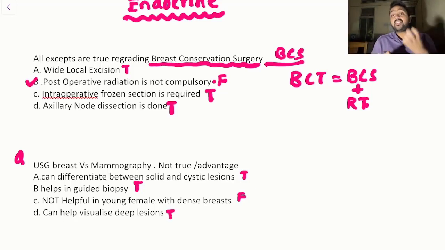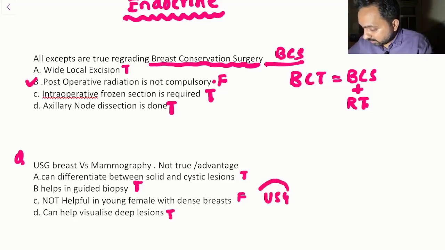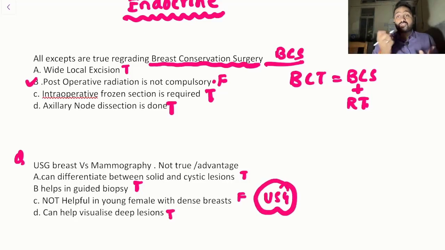Now you need to remember that USG is helpful for localizing lesions in the dense breast and in the young female. So this is the advantage of the USG, right? If the question was framed in some other way, that would change our answer. Even if you didn't have the maximum knowledge about USG and mammography, this question could have been solved using our common sense. So we have two questions from the breast section which were actually very straightforward.